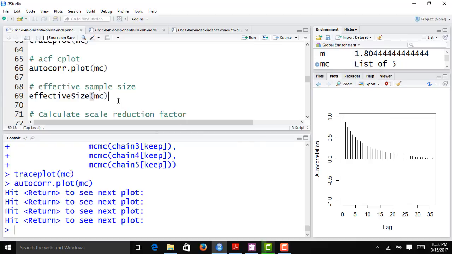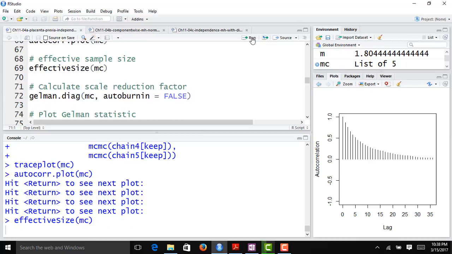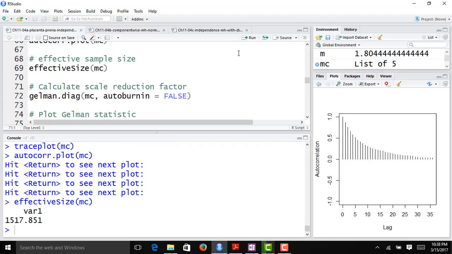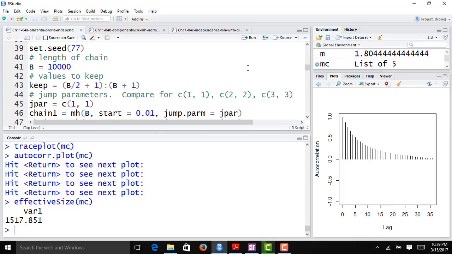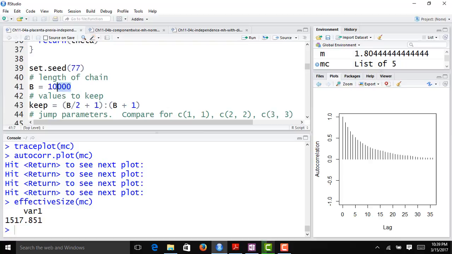Now let's look at our effective sample size for our MCMC chains, combining the information from all of the chains. You have to remember, B was equal to 10,000, and we threw away half of those.